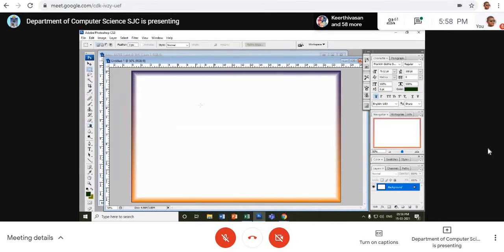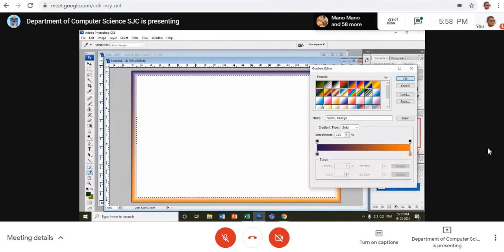The background is set. Now I want to go for my own design of background. So what should I do? I have to go to Google, right click. I have chosen the background only, so the background area is chosen. Now go to gradient and you can choose whichever gradient that you want. For example, you want to choose this gradient, you can choose. I have chosen this yellowish background.